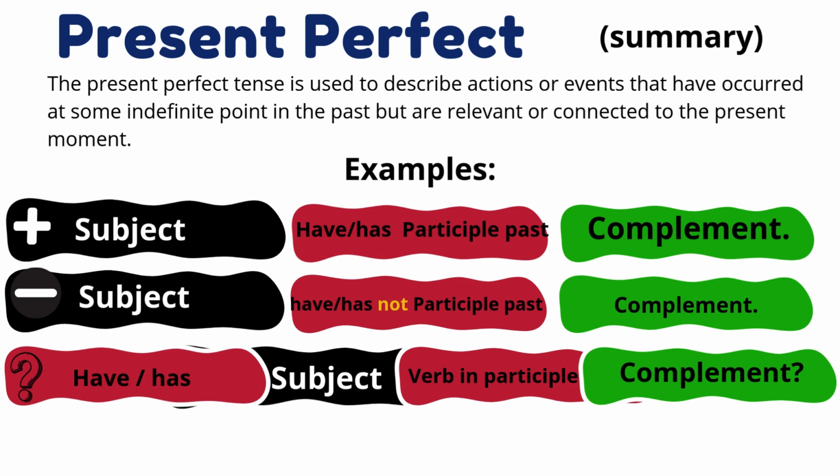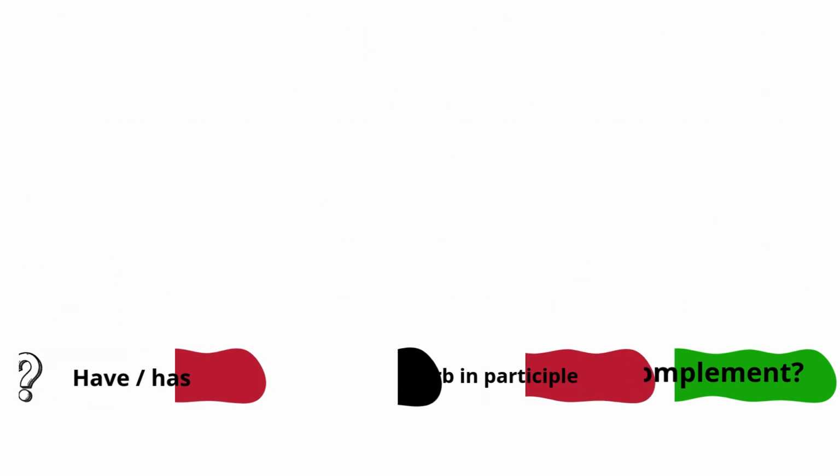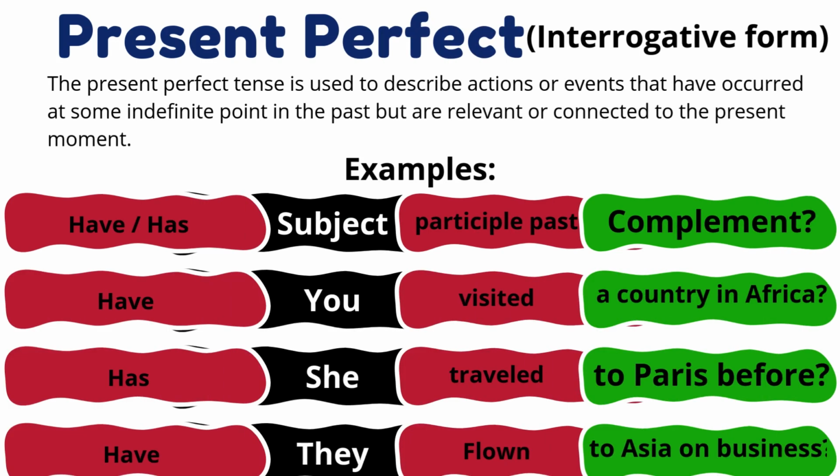In a negative sentence, you use your subject, have or has, the negative word not, your verb in past participle, and your complement. And in interrogative form, you use have or has as an auxiliary, your subject, your verb in past participle, and your complement. Examples like these examples.